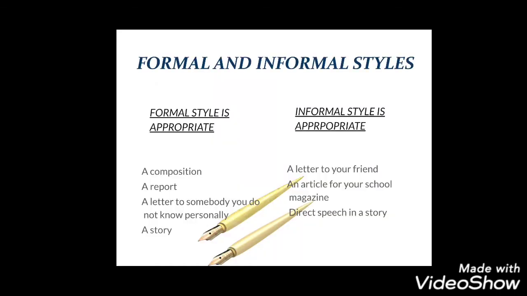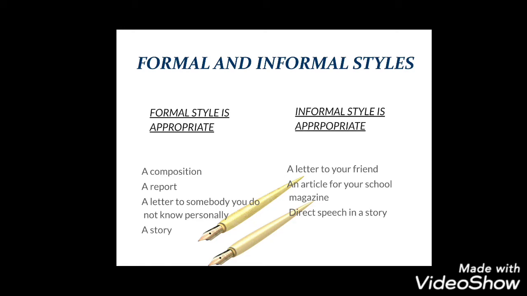Writing is of two types: one is formal and the other is informal style. Formal style is applicable in a composition, a report, and a letter to somebody you do not know personally.